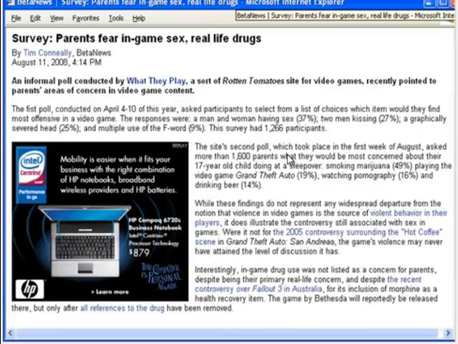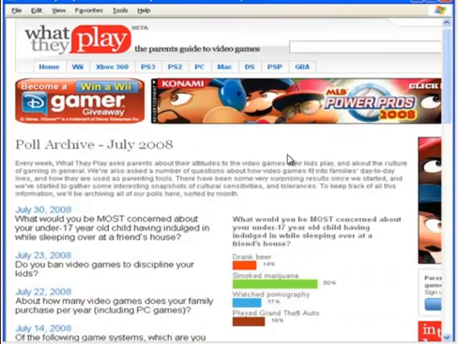Okay, here's a little example of an article, and this is about a poll conducted by a website. This is about parents concerned about video games. And if you notice, they have two different polls that they're talking about here. If you think about how these surveys were conducted, here's the website, the What They Play website. And even in order to know that this was there, you would have to be probably a parent that was concerned about video games, even to find this website.